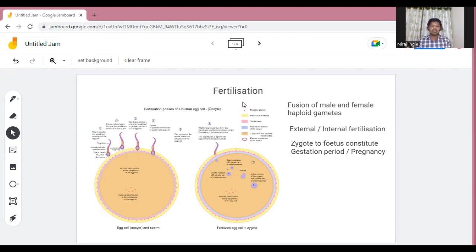Before starting this topic, that is fertilization, first of all, we will learn about some basic things behind it. What is meant by fertilization? Fertilization means the fusion of male and female haploid gametes.